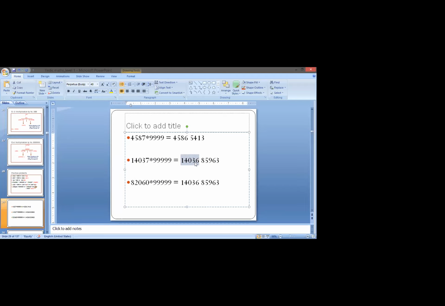The left hand side part is obtained by subtracting 1. So 37 में से 1 subtract किया तो 36. So the answer will be 14036 and the right hand side part. हाँ बोलिए. So the answer would be only 85962 or the full answer would be 14036?